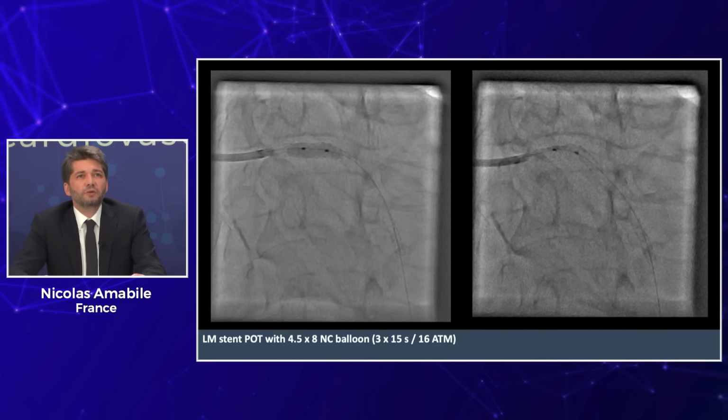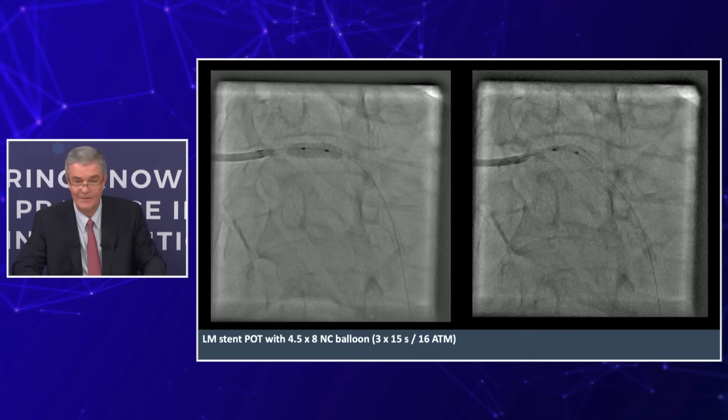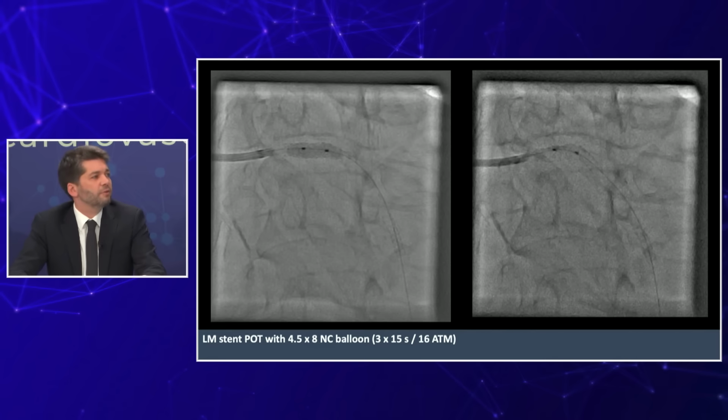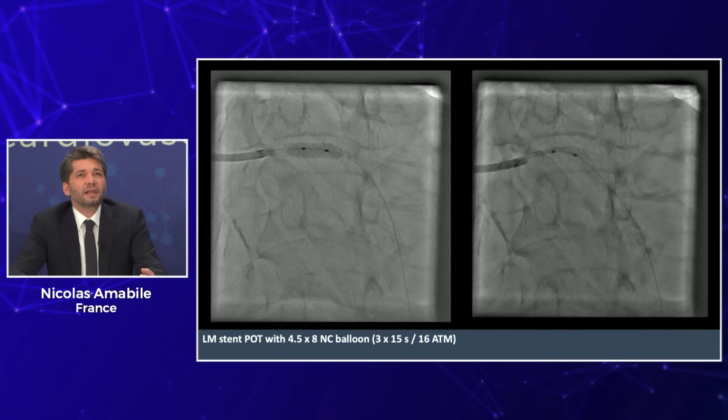And you see this inflation is distal. Yeah, we can see that the proximal edge is not covered with the shoulder. Exactly, and if we use high definition angio on the right panel, we see that there is a bottleneck effect that is related to an inappropriate POT, so we have to go a little more proximal, like this.